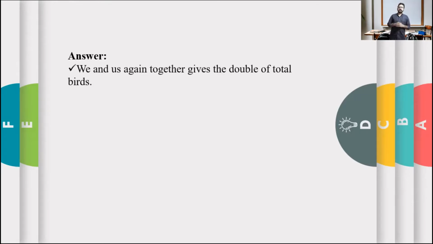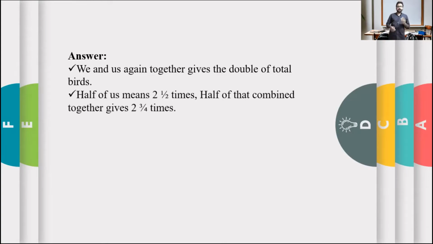We and us again together gives double of total words. Clear? That's just the word meaning of the phrase, right? Half of us means what? Here, the us is double the total birds.